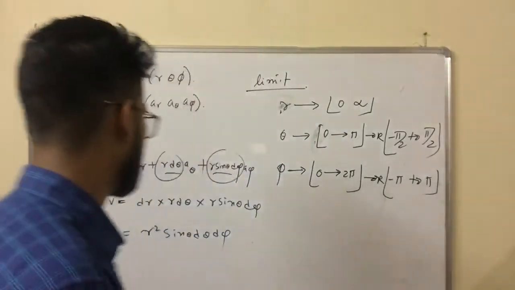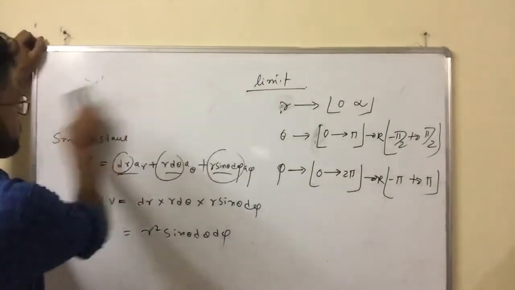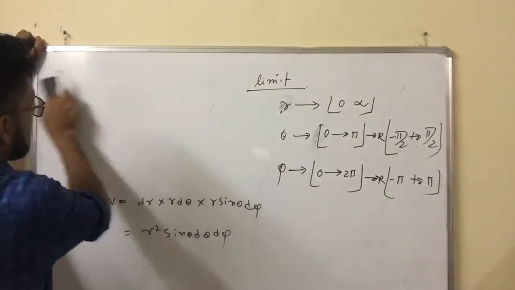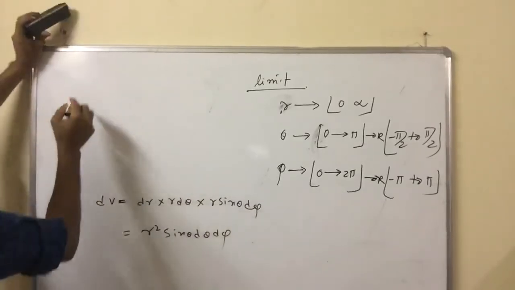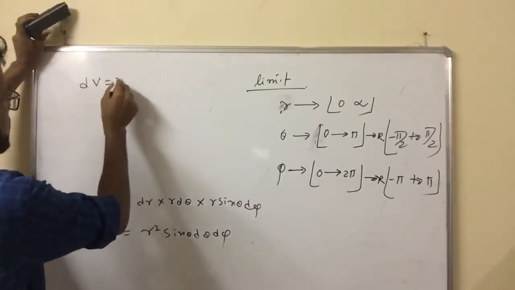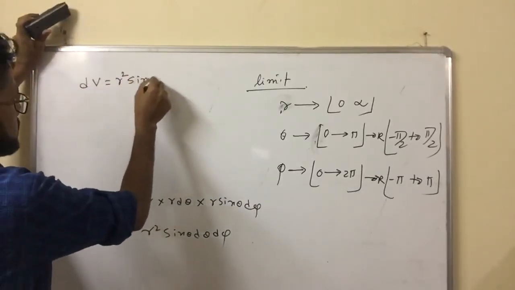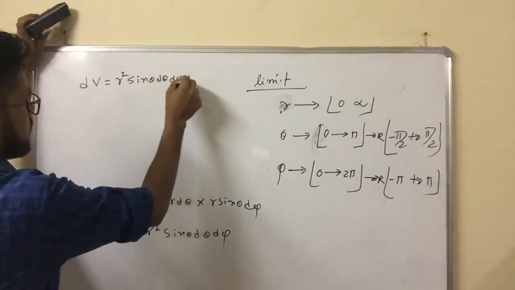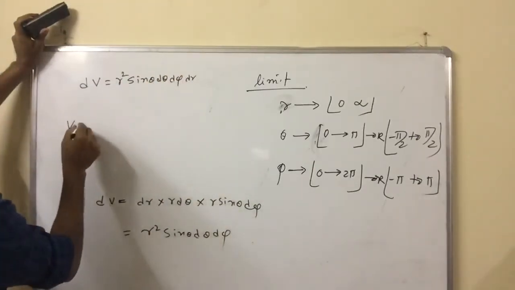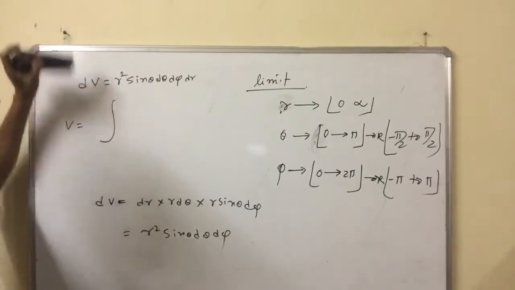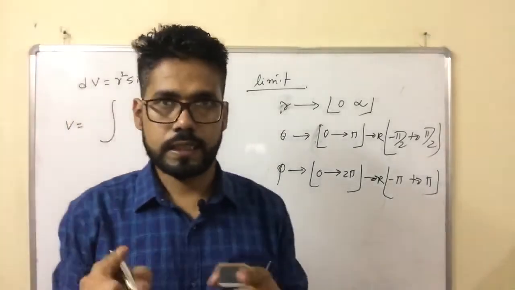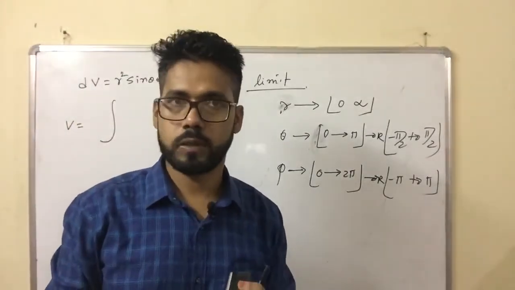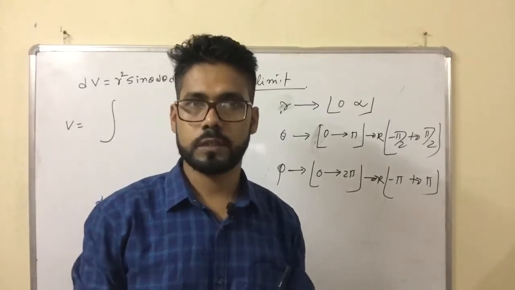Now how can you get it? See, the volume element of a sphere is dV equal to r square sin theta d theta d phi dr. This is the formula. So the total volume equals an integral. Whenever we take the volume integral, it will contain three integrals: one with respect to r, one with respect to theta, one with respect to phi.